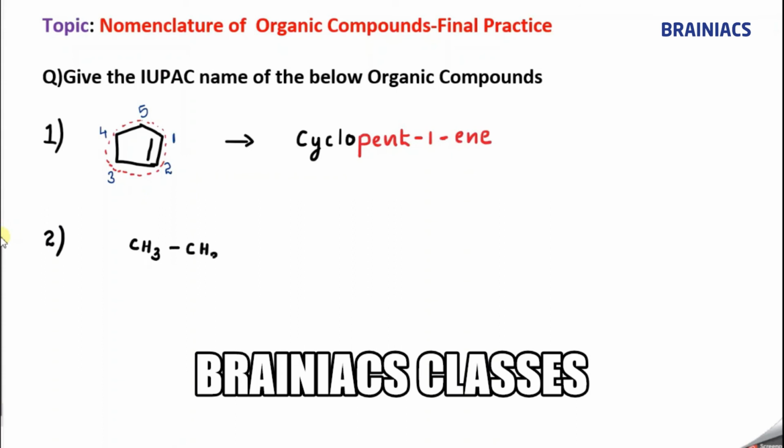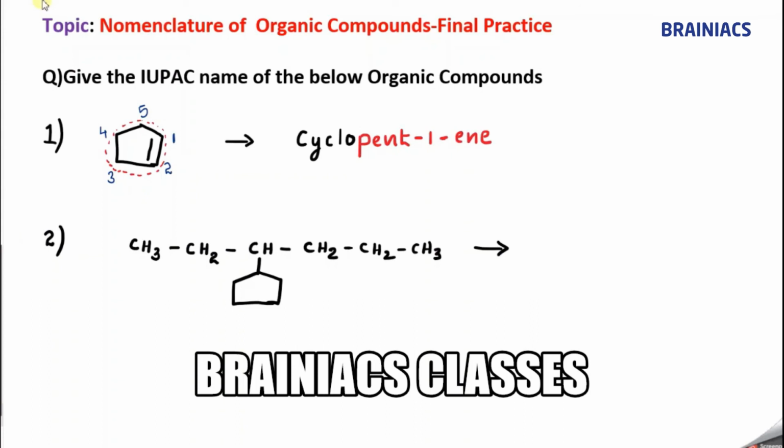Okay, so let me write the question. I hope you could see it. CH3, CH2, CH, CH2, CH2, CH3. Okay, it's not complete. Now you could see here one valency is left behind and I am drawing a cyclic ring there. Okay, now try to name this compound.